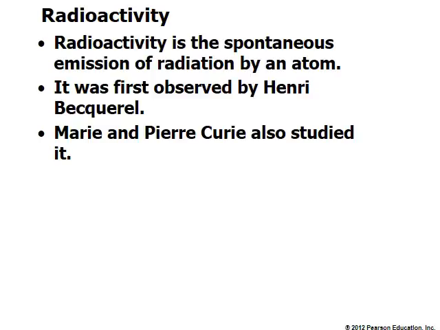Next, we're going to talk about radioactivity. In Chem 112, we discussed that in more detail. Radioactivity is the spontaneous emission of radiation by an atom, especially some of the bigger atoms. As you go beyond lead, all those elements are radioactive. That means they would spontaneously break down with the emission of some radiations.